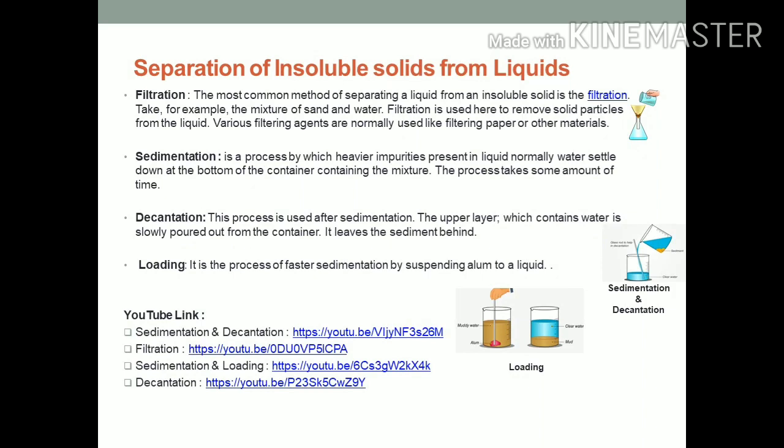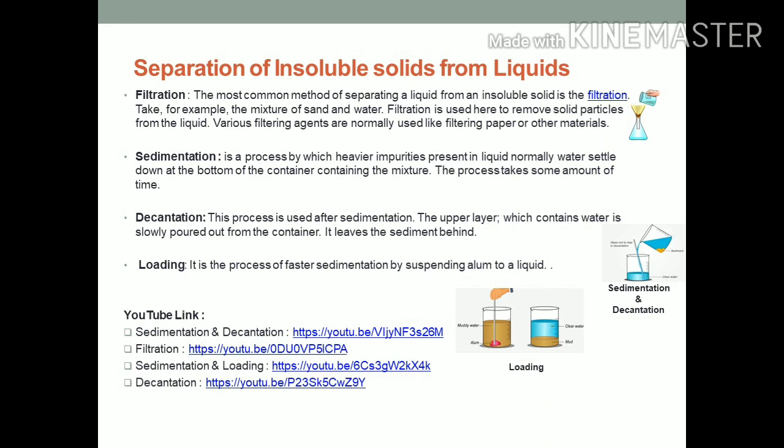Now we will understand separating insoluble solids from liquid. First of all, we will understand what is filtration. The process by which two substances are separated by passing the mixture through a filtering device is called filtration. For example, after preparing tea, we filter out the tea leaves using a strainer.